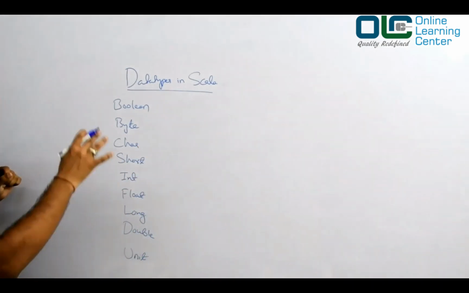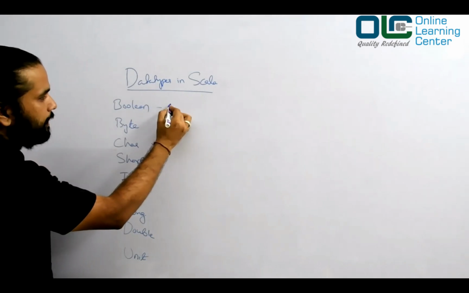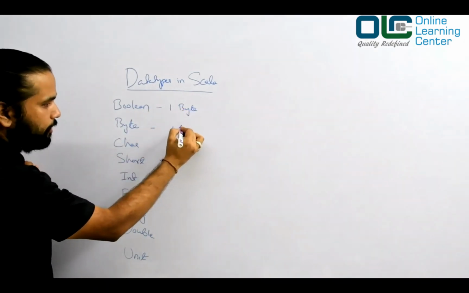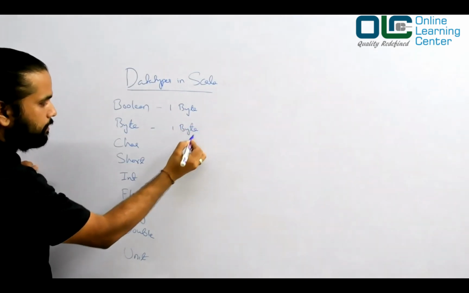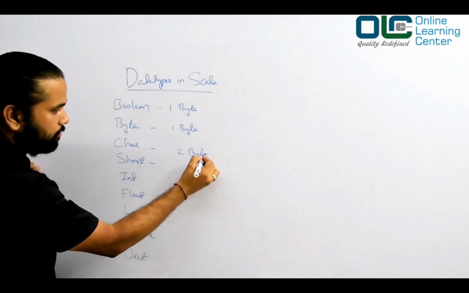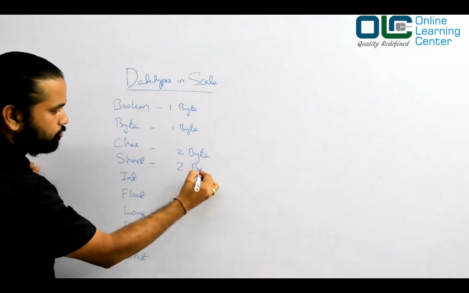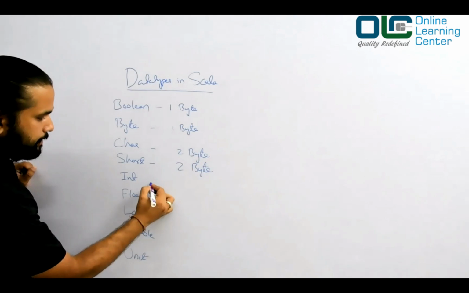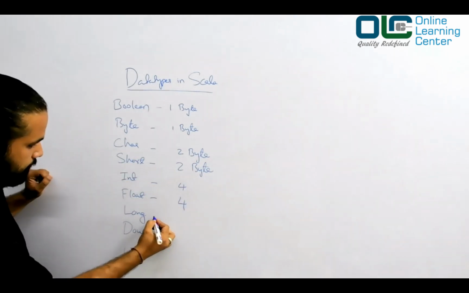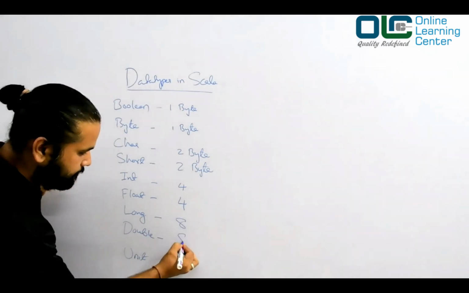So this will consume 1 byte. This will also consume 1 byte. This will consume 2 bytes, 2 bytes, 2 bytes. This will consume 4 bytes, and this will consume 8 bytes.